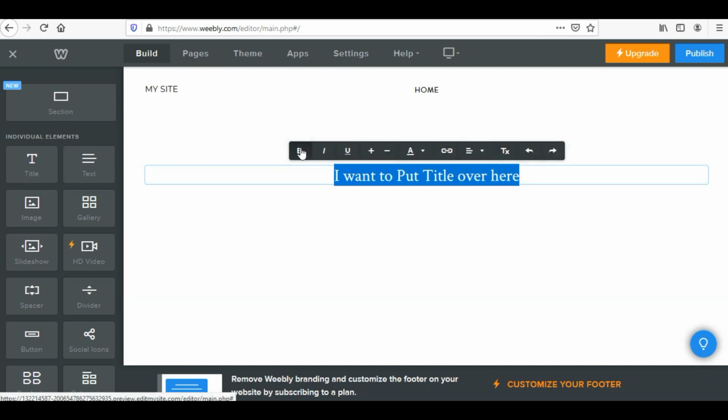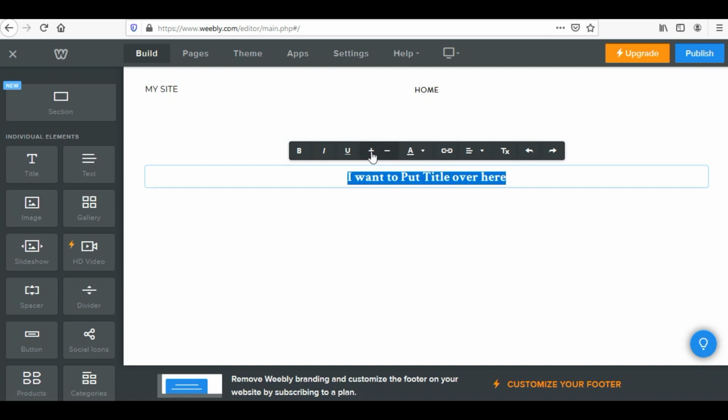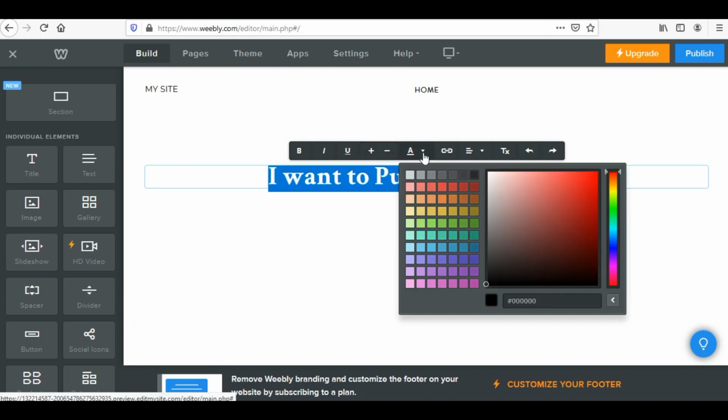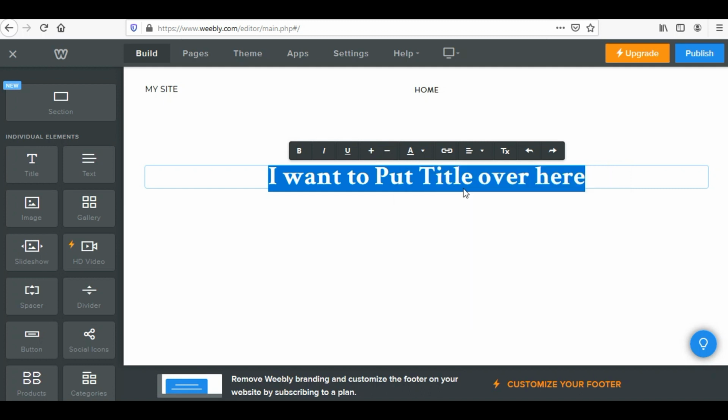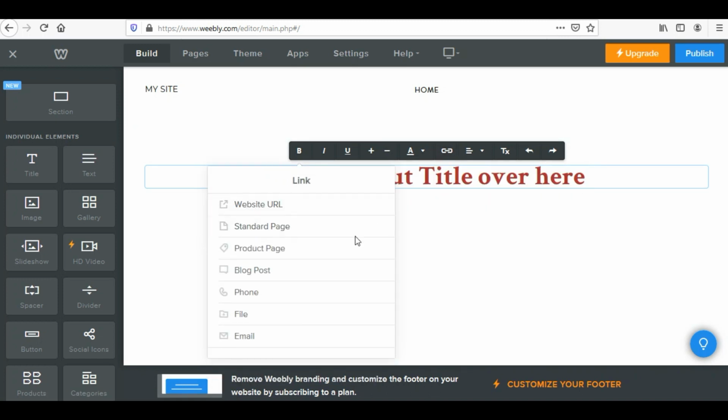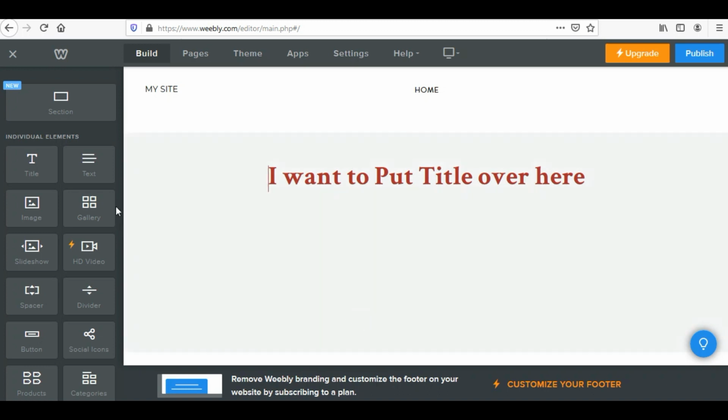I can put it into bold. I can increase the text size. I can decrease the text size from this plus minus button. I can put a color to this text. Maybe I want to give it this color. If I want to link it to an external website, I can select it. I can just select a website to link it with. There are multiple things that I can do.